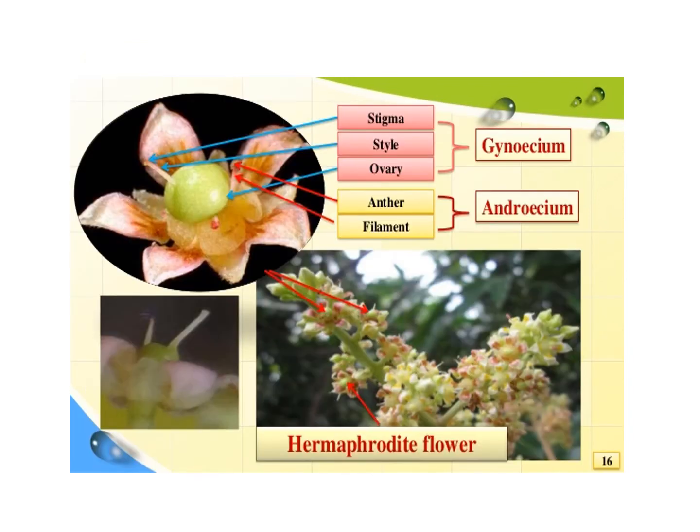And this is the hermaphrodite flower of mango. The hermaphrodite flower consists of gynoecium and androecium. Gynoecium consists of stigma, style, and ovary, and androecium consists of anther and filament.